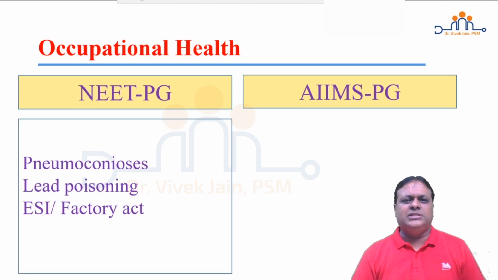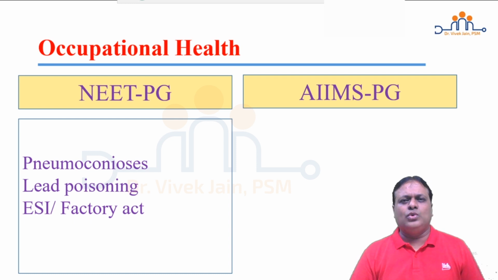Occupational health, NEET PG comes fact-based questions from pneumoconiosis, which you are going to read in the subject of pathology also. Silicosis, anthracosis, asbestosis, byssinosis, bagassosis, and some others. You should know their industrial association, underlying causative epidemiological fiber which is responsible, their prevention and control, and if in any particular subgroup of people they are more commonly found. Lead poisoning, you should know screening test, diagnostic test, prognostic test and treatment in India, along with clinical features and industries where exposure is there.